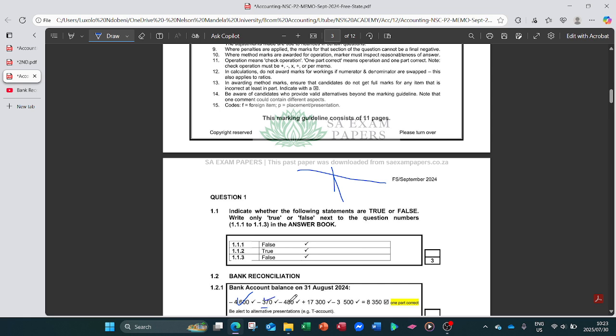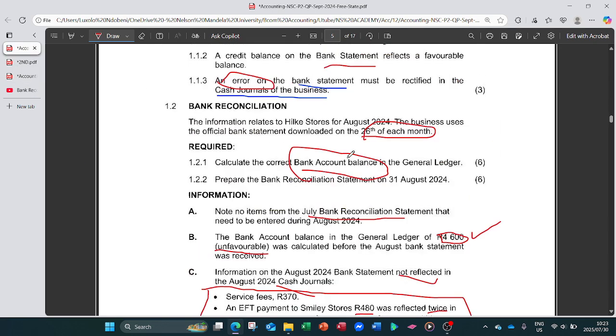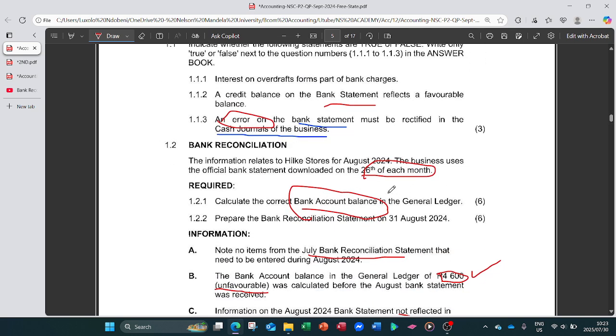Solely it was the service fee, and minus the payment to Smiley stores, and add the money we received from our tenant, who paid the rent, and also the last one, which is 3,500, the water and electricity. So this is the balance you will get. You can do it in this way, and you can do it in the T account, but the required here said in the general ledger.